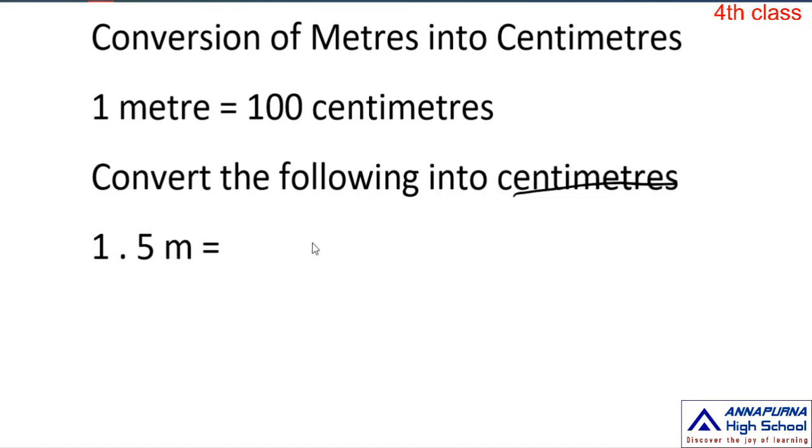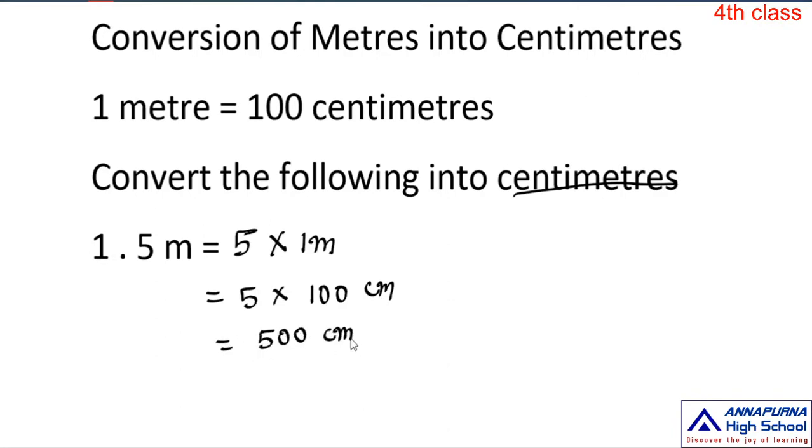How can I write it? 5 into 1 meter. 1 meter is equal to how many centimeters? 100 centimeters. So 5 into 100 is how much? 500 centimeters. Very easy, na children?